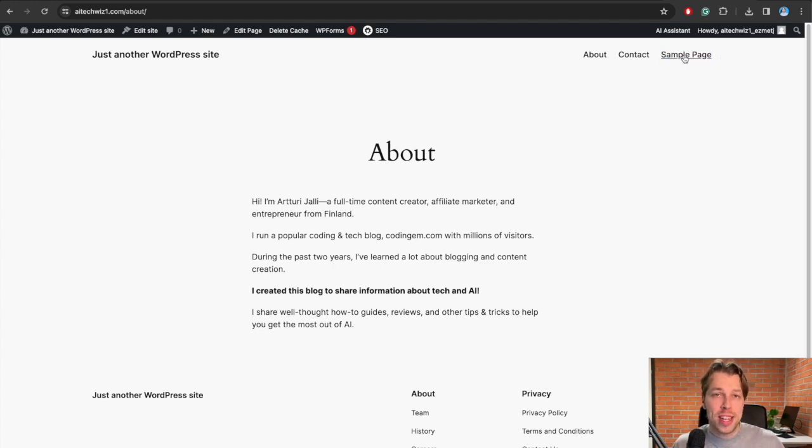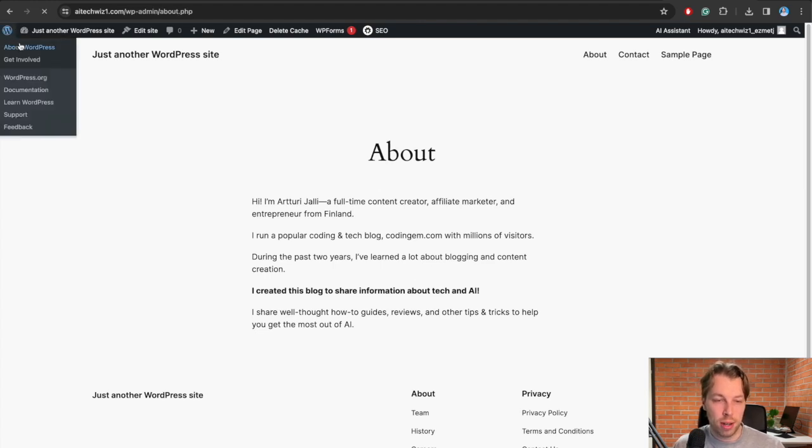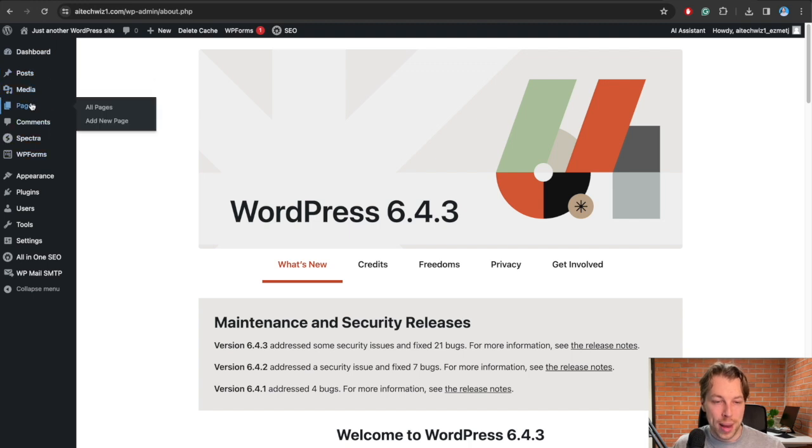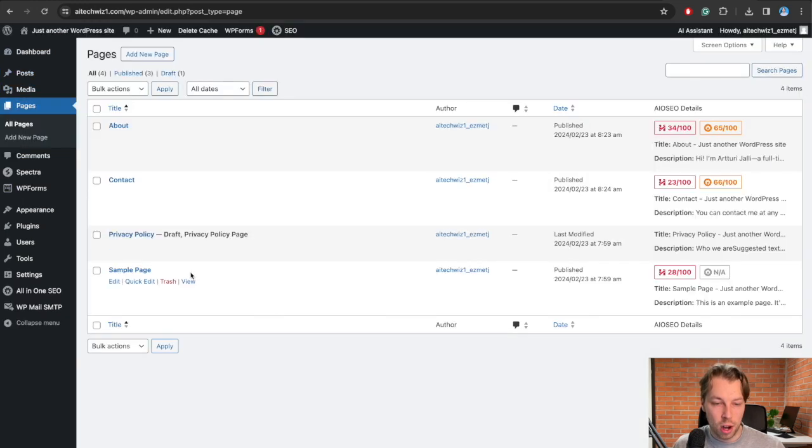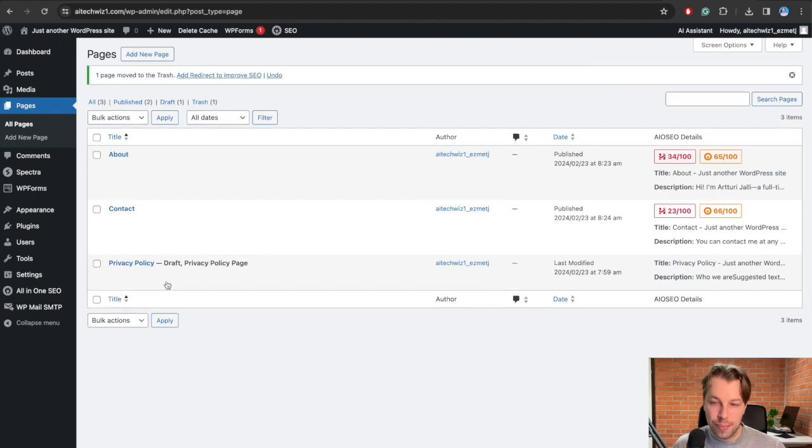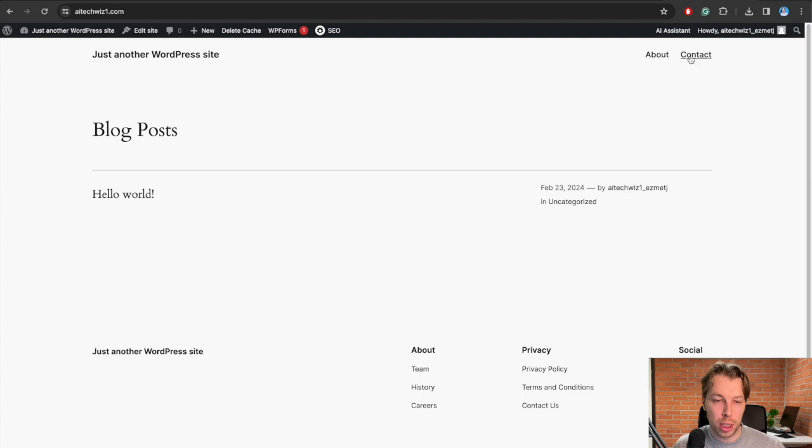And this sample page is basically just something that WordPress automatically generated for you, just so that you can see that it is an option to add these pages right here. So now we can delete it. And the simplest way to do this is by just heading over to this left-hand corner and clicking on the WordPress icon, and then clicking on pages, and then clicking on trash on this sample page. And now that is basically gone. And now if we visit the website, we're actually going to see that there's the about and contact information right here.